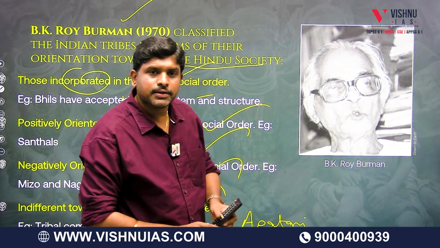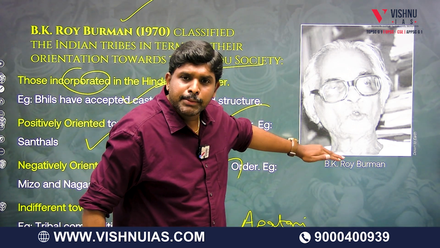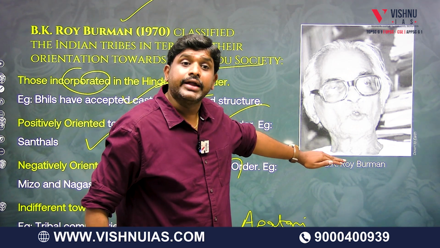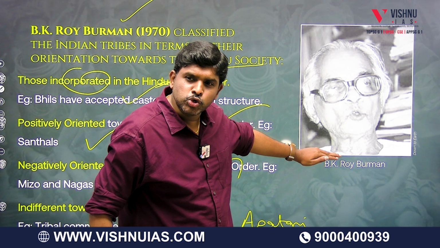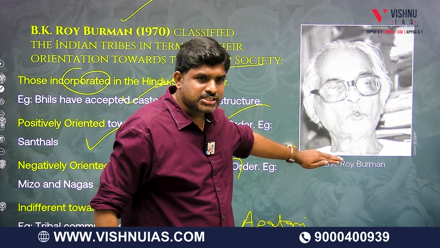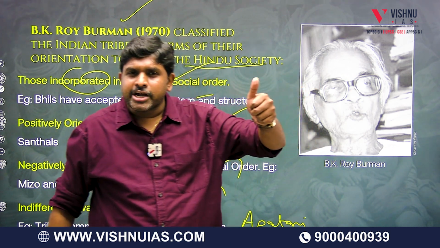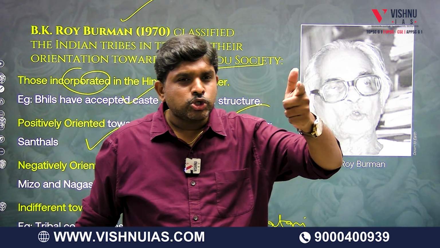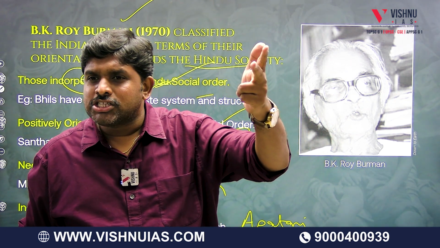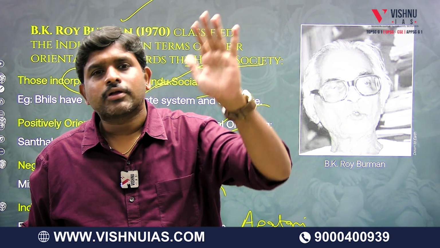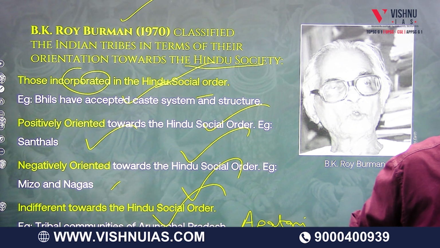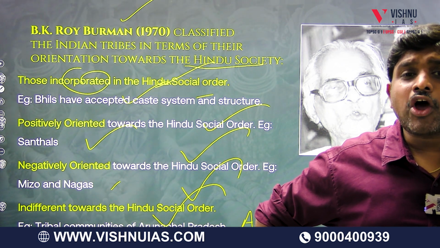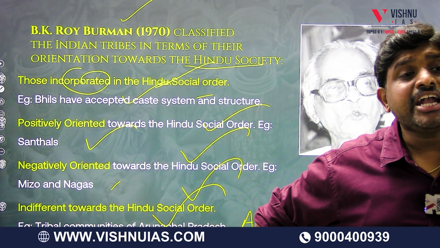So this person, B.K. Roy Burman, had explained tribe with respect to orientation with Hindu social order, or Hindu social system: who are completely incorporated into Hindu social order, or who are positive towards Hindu social order, who are negative towards Hindu social order, or 4th is indifferent. So the question can be like this: write about B.K. Roy Burman's understanding of tribe.